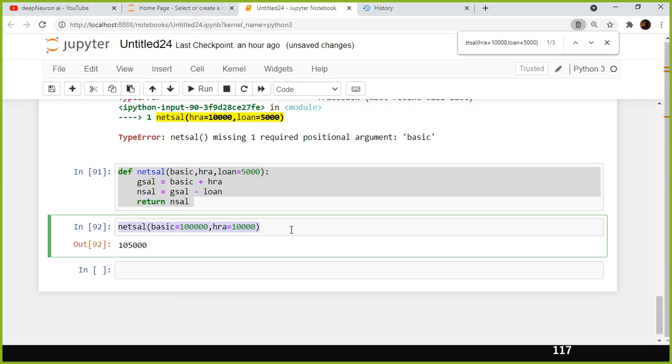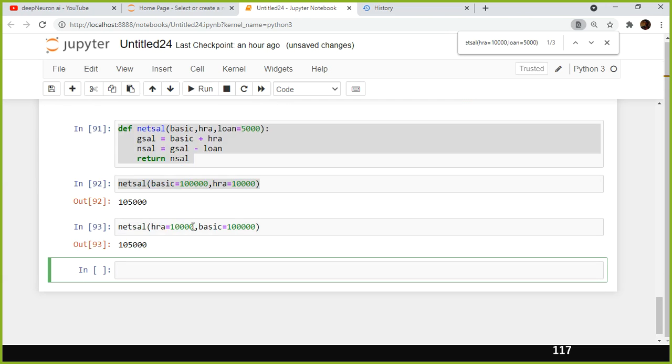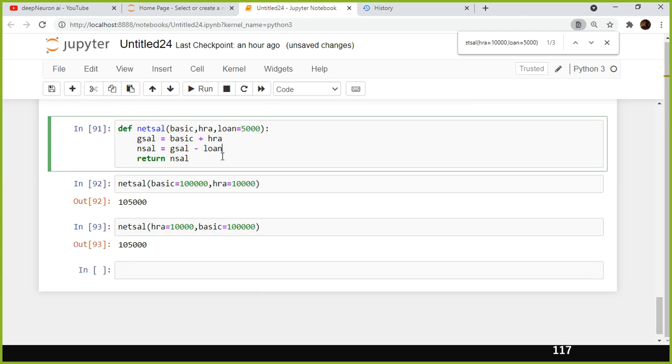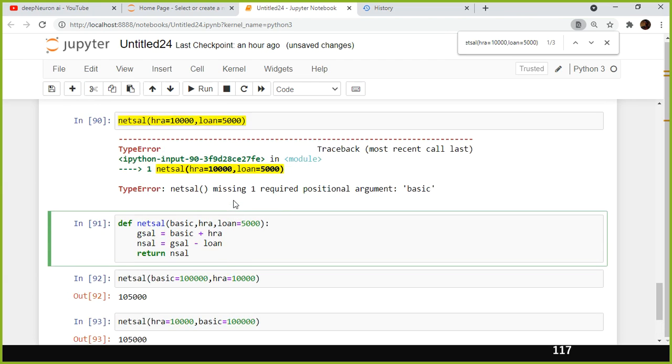And also, let us see if I change the order, does it work? Still it will work. The rule is the last parameter is supposed to be the default parameter. Here only you can assign the default value. Just prior to that you cannot assign it. That is the rule here. That is the syntax, okay? This you need to remember.